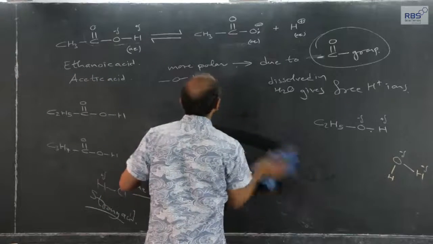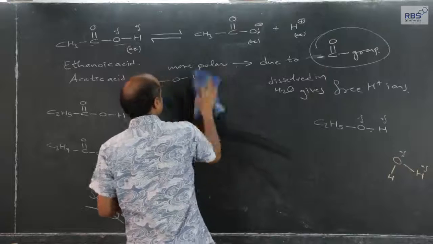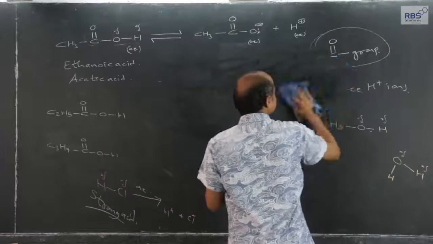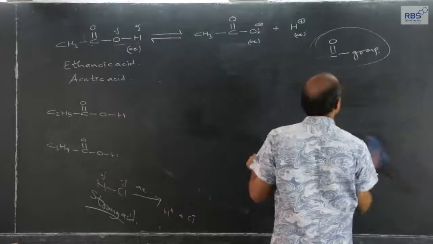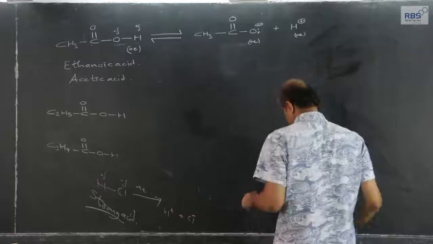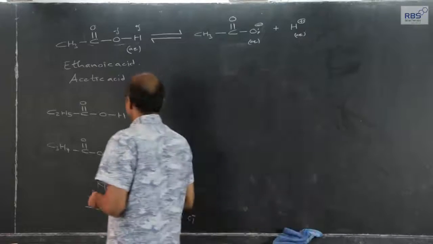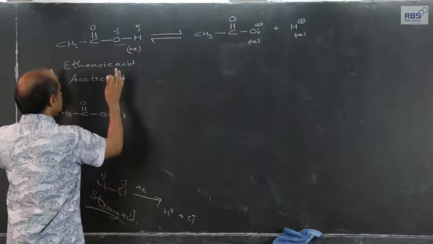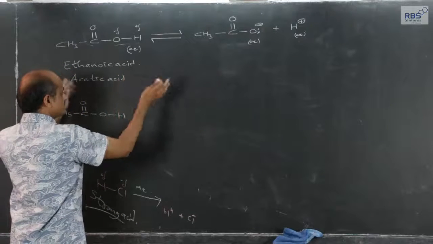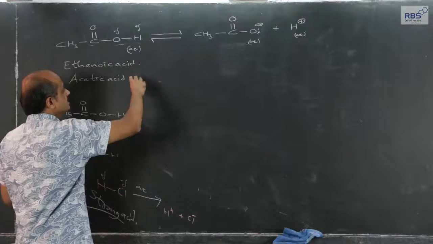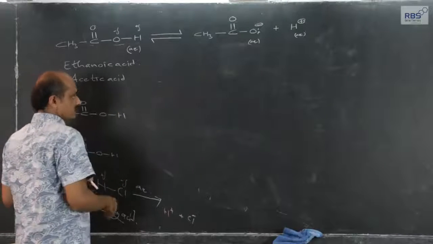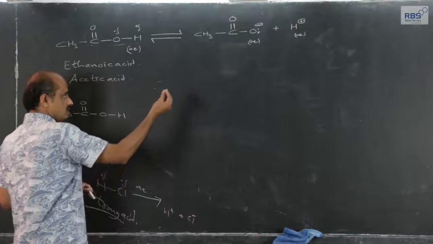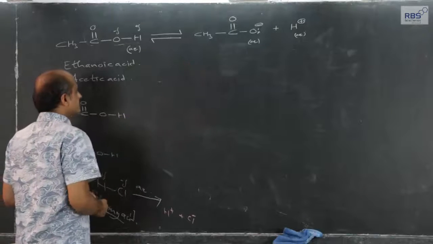Now, let us compare the acidic strength. As I have told just now, carboxylic acids are weak acids, meaning out of whatever is dissolved, less gets dissociated, giving a smaller number of free H plus ions.